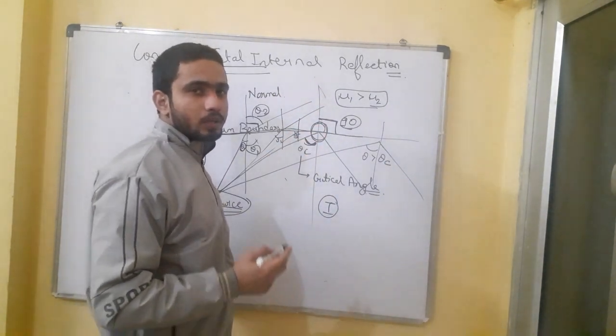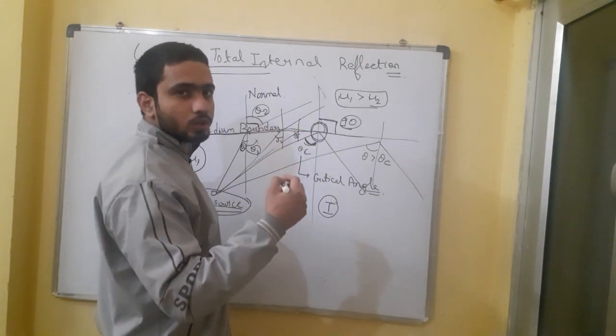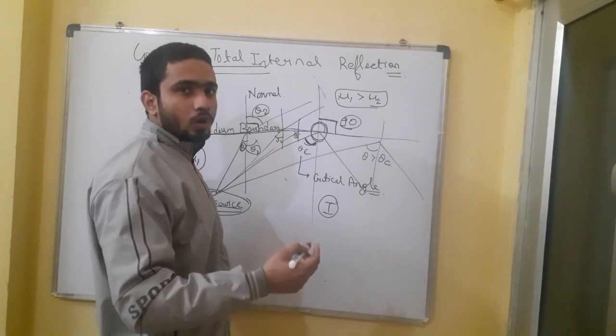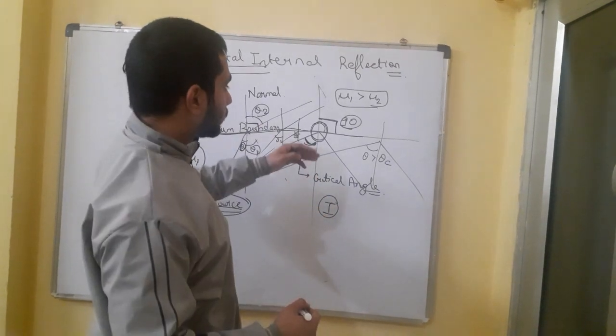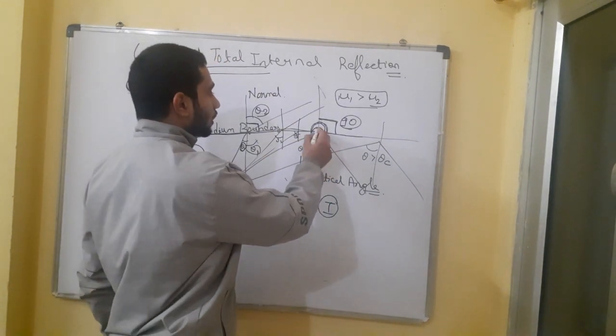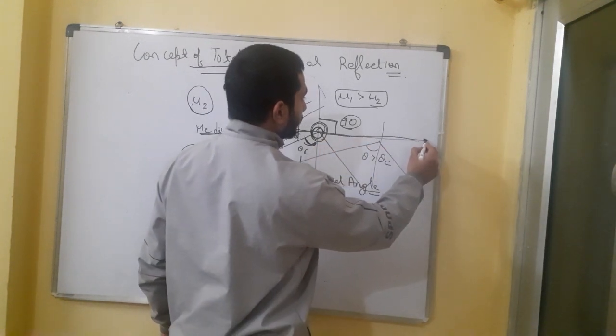This condition will be at this point. After this point it will show the properties of total internal reflection, and no ray will go from this medium to the next medium. This is the last ray, which is just grazing the medium boundary.